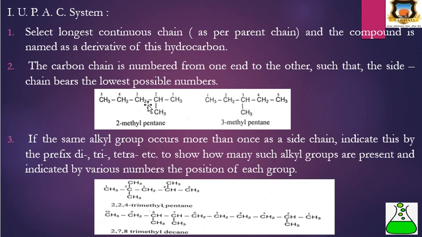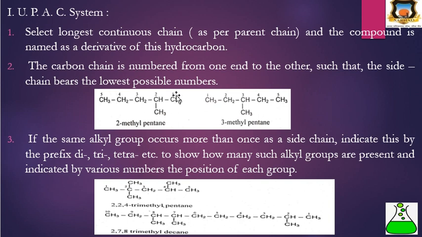In this example, 1, 2, 3, 4, 5, or from the other side 1, 2, 3, 4, 5.